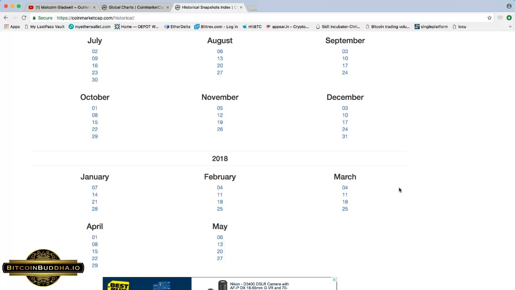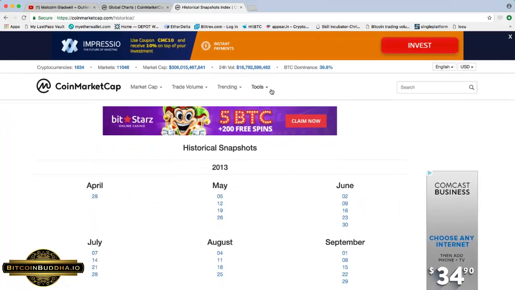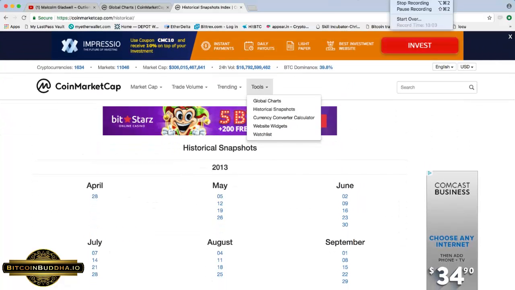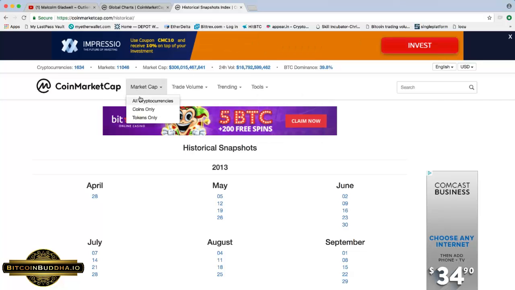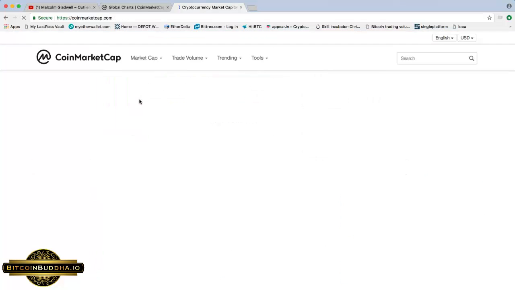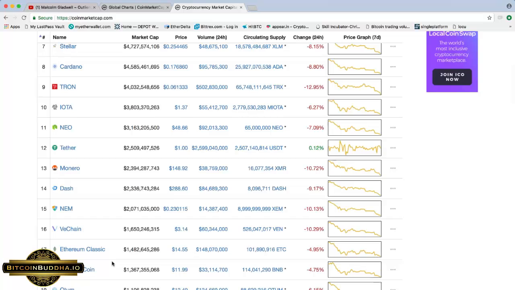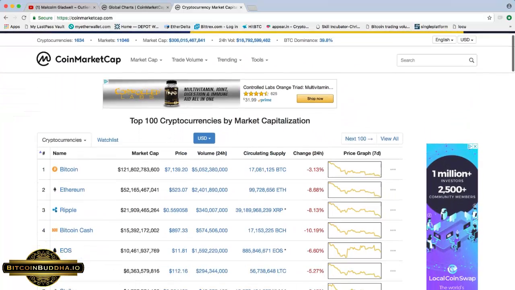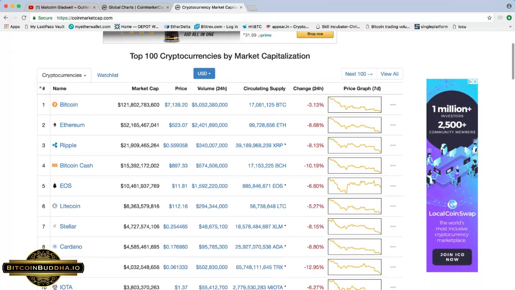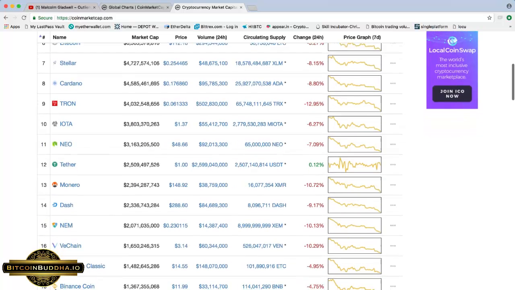These are just some of the tools I wanted to go over with CoinMarketCap.com. There are others as well, but this is essentially how I use CoinMarketCap.com. This is how I look at projects, and I'll start from here. And of course, Google search as well, but CoinMarketCap is a great tool to check out the daily prices for each of these projects.